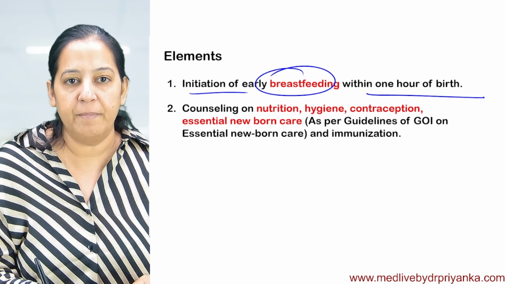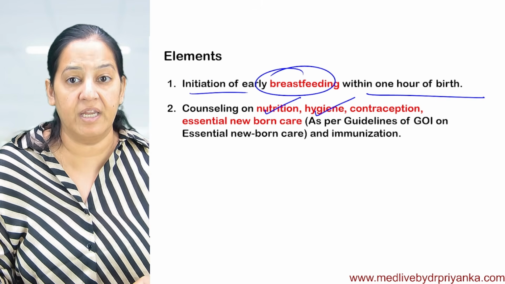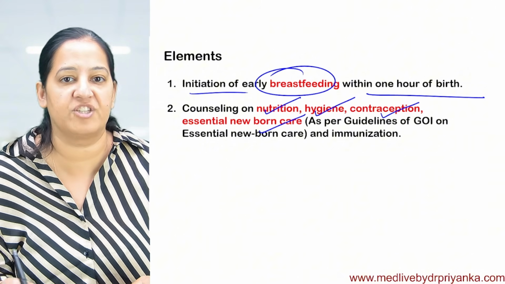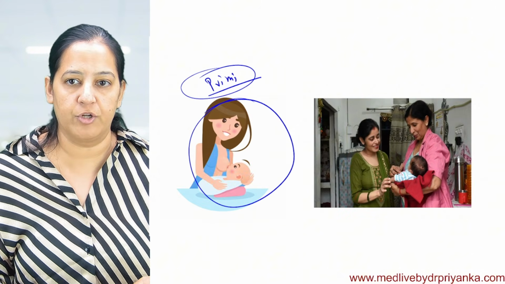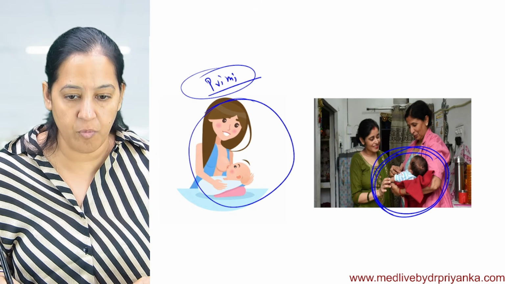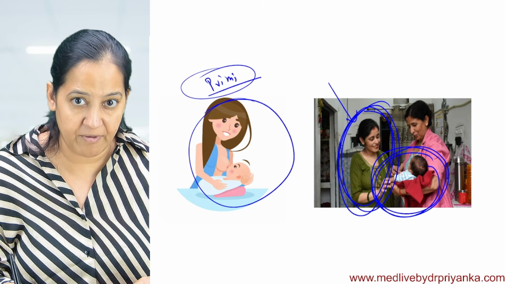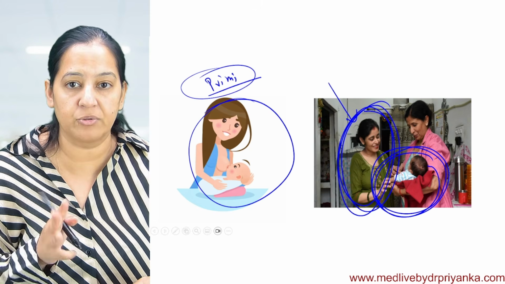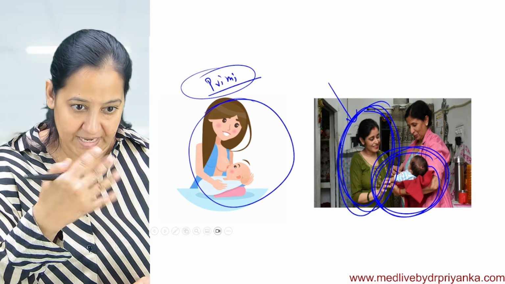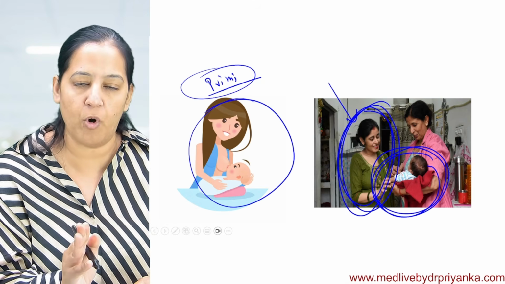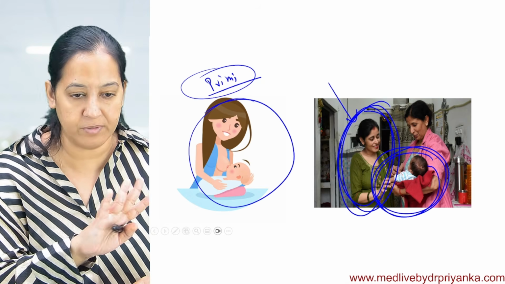And number 2, regarding the nutrition, hygiene, contraception, essential newborn care and immunization of the newborn. Follow contraception so that you don't become pregnant at least for the next 3 years, so that your body can recover before the next pregnancy. And if the small family norm is already met, the 2 children are already there, we promote sterilization.